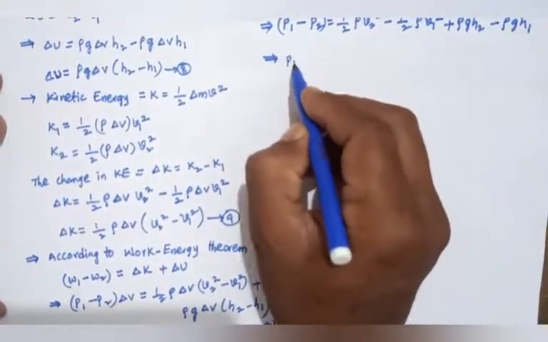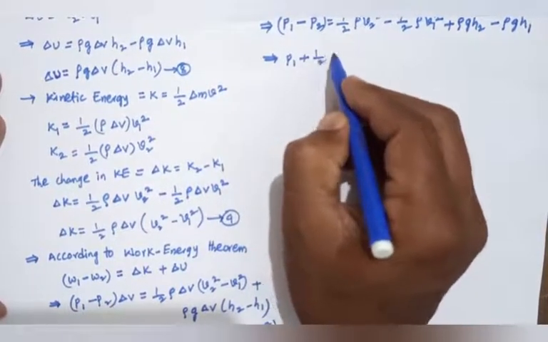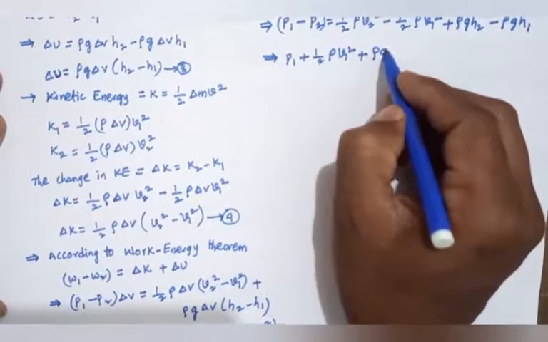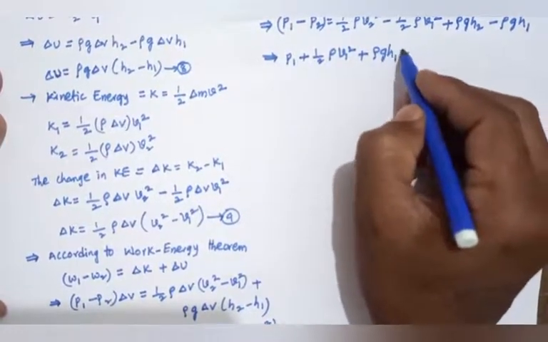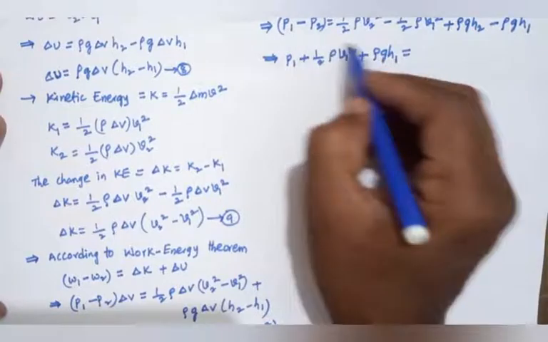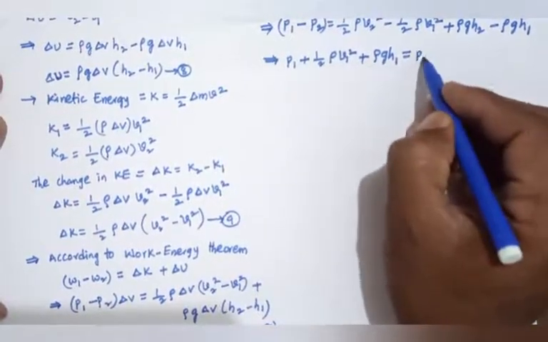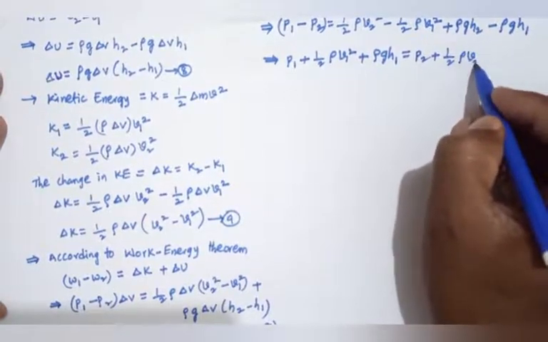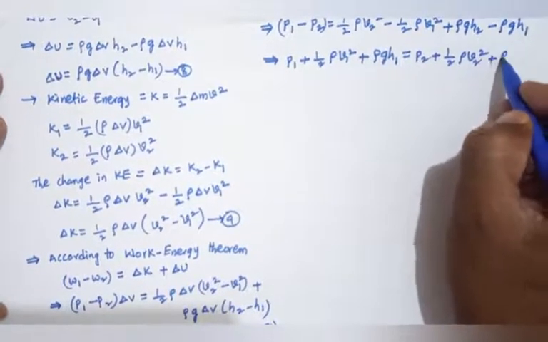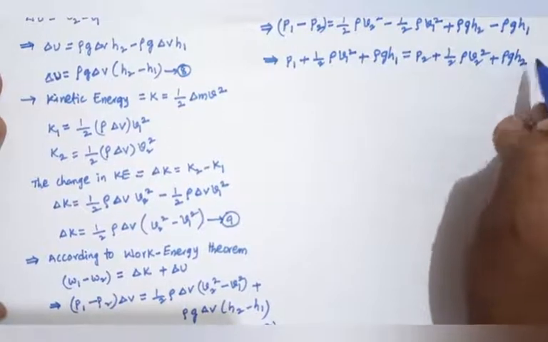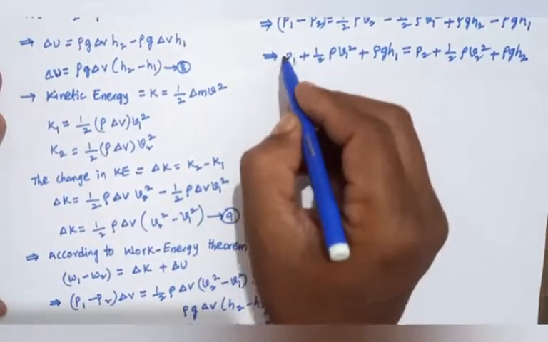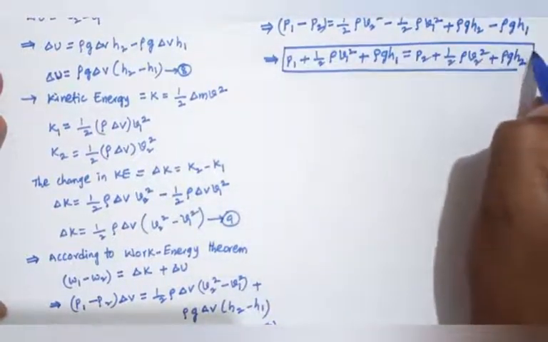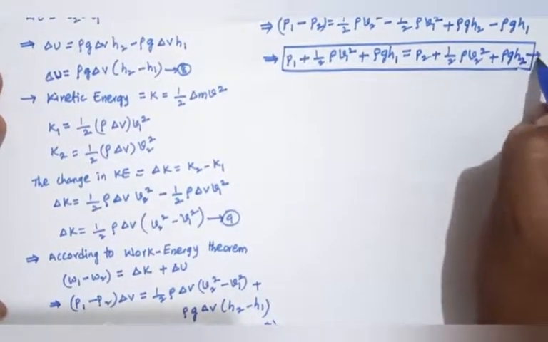P1 plus half rho V1 square plus rho g h1 equals to, P2 taken to the right side, P2 plus half rho V2 square plus rho g h2. So this is equation number 10.